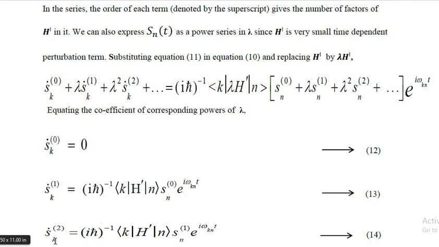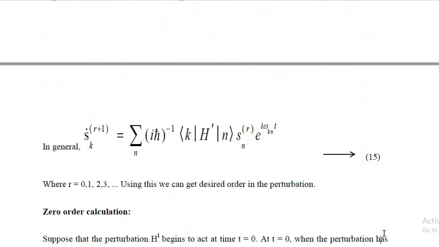Similarly, we can write Ṡ_k^(2) is equal to (iħ)^-1 the matrix S_n^(1) e^(iω_kn t). In general, we can write Ṡ_k^(r+1) is equal to summation over n (iħ)^-1 the matrix S_n^(r) e^(iω_kn t), where r is equal to 0, 1, 2, 3, etc. Using this, we can get the desired order in the perturbation. Now, zero order calculation.